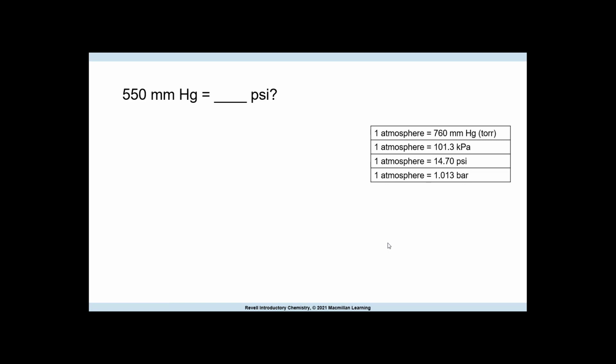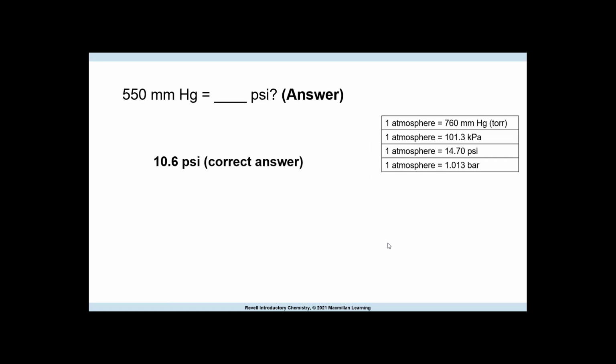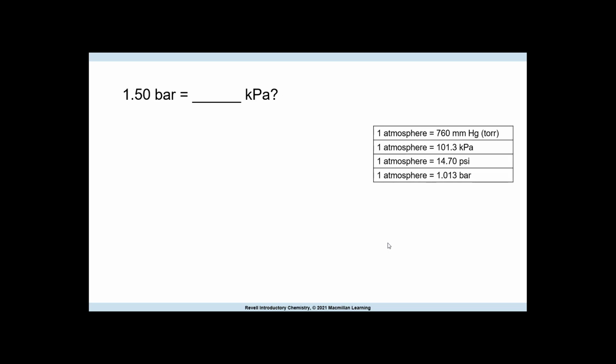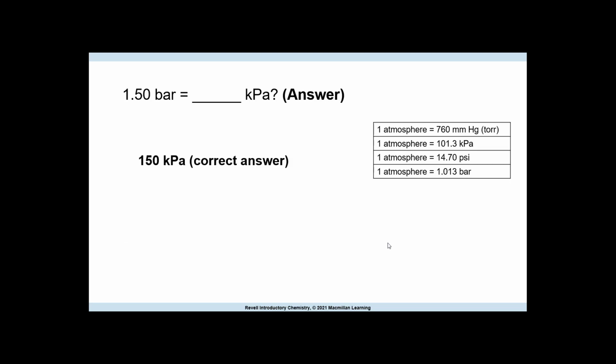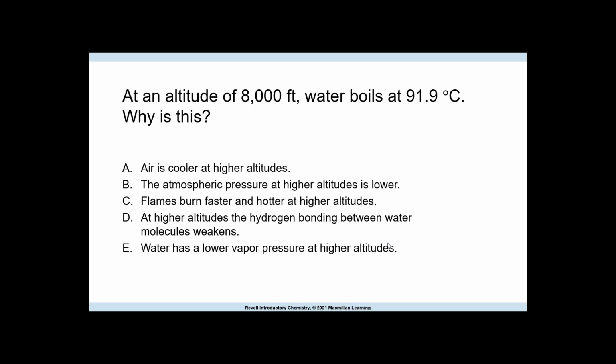For 550 millimeters of mercury, the answer, using the conversion to do the math, is 10.6 psi. 1.50 bar equals 150 kilopascal. At an altitude of 8,000 feet, water boils at 91.9 degrees Celsius.